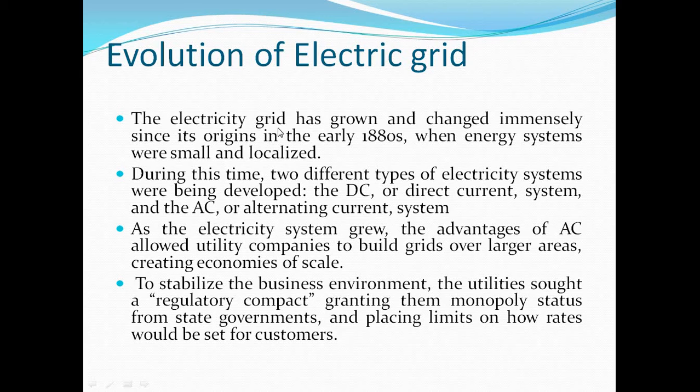Then evolution of grid. In 1880 the concept of electrical grid was developed with the help of energy systems. There were two types of electricity system, the DC current system and the AC current system. The electric grid depends on the advantages of the AC system, with the utilization of utility companies, and these utility companies were built over larger areas.